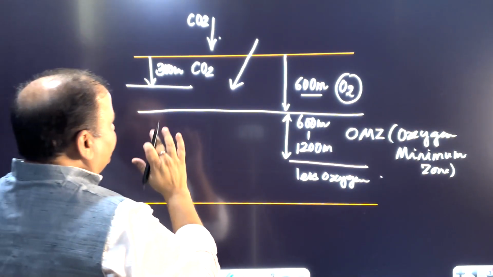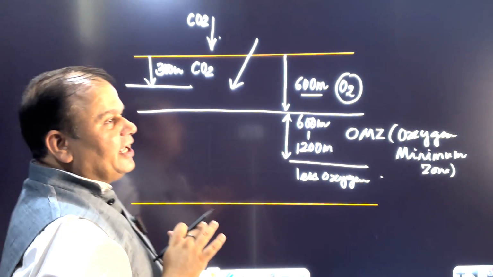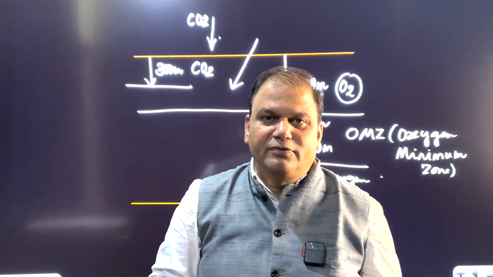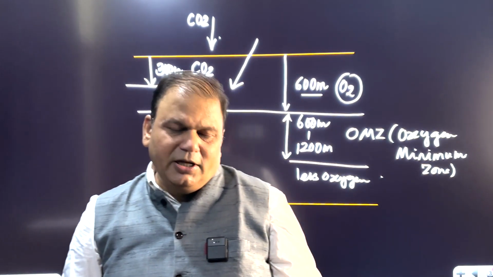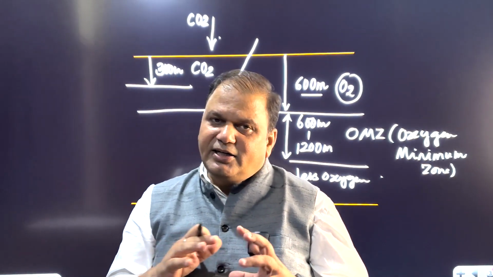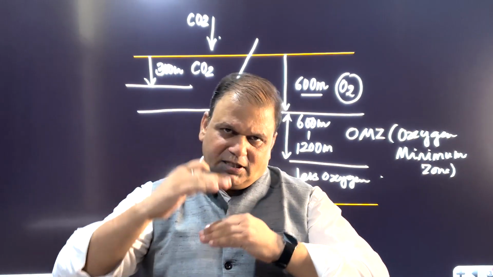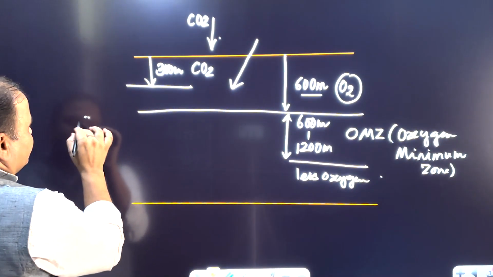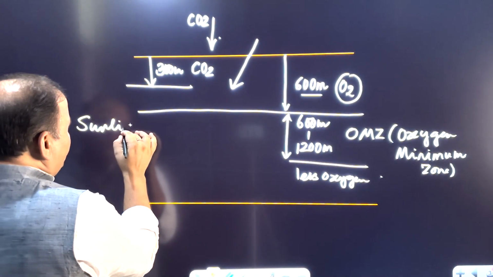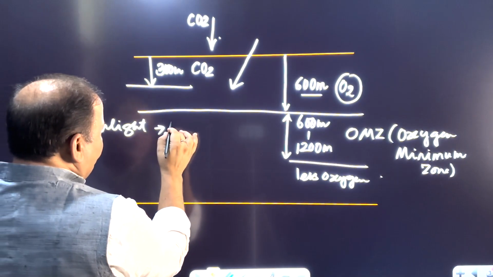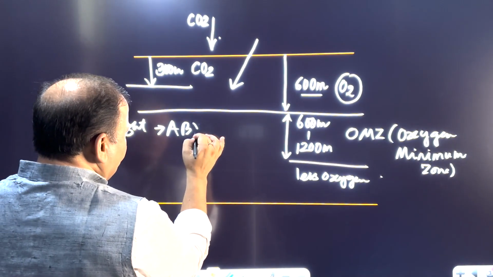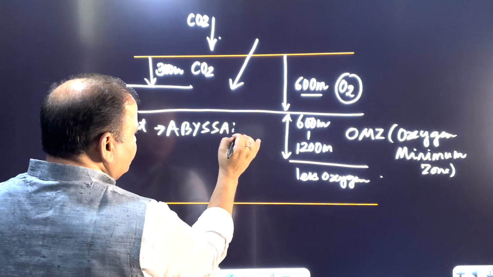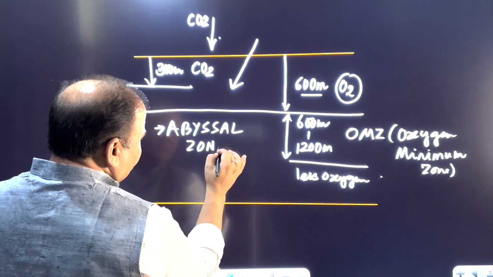The area where sunlight is not present in the ocean, I'm repeating, is present in the lower part, while sunlight is in the upper part only. So this part of the ocean where sunlight is not present would be called the abyssal zone, where sunlight is not present.